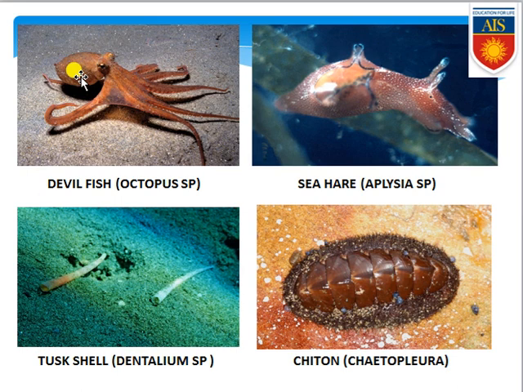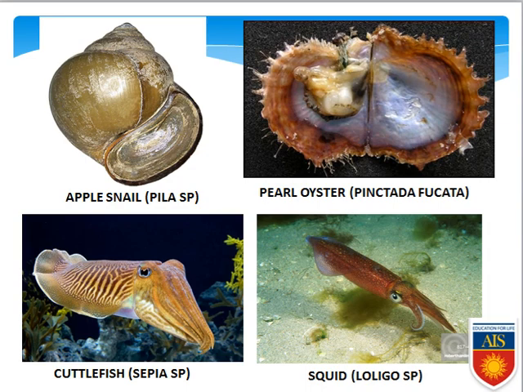Keep it in your mind, the octopus is an organism that does not have any shell externally; it is present inside. Aplysia sp is also there, commonly known as sea hare. Then Dentalium is present, which looks like the tusk of an elephant, and Chaetopleura, commonly known as chiton. So these four organisms also belong to phylum Mollusca. Okay, the common names and scientific names are properly written in these two slides.